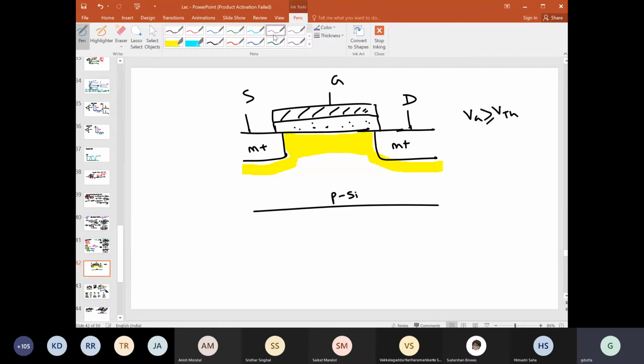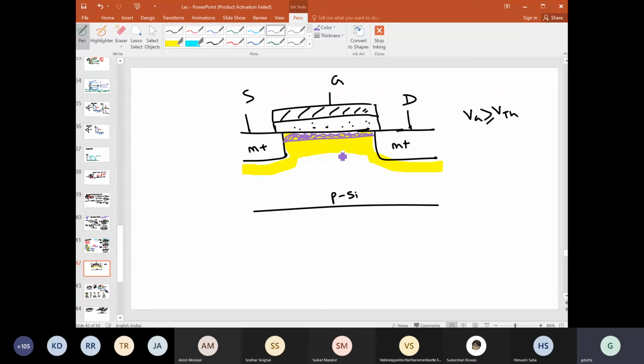So the electron channel will be formed, and we are considering very low VDS, so we can consider the channel is almost uniform across, right? So the channel is formed there. Now if I further increase the gate voltage, what will happen to this depletion layer?